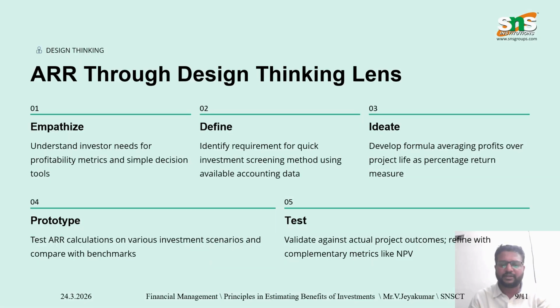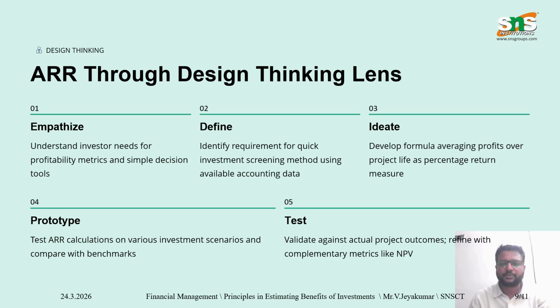So I have given some real life case study, and now let us discuss the ARR through the design thinking lens. The first step involved in the process is to empathize, which helps us to understand the investor's needs for simple and quick evaluation of project profitability. Second step is define. It helps us to identify the problem of selecting the profitable project using easily available accounting data. Third step is ideate, which uses ARR as a simple metric based on average profits to compare the alternatives.